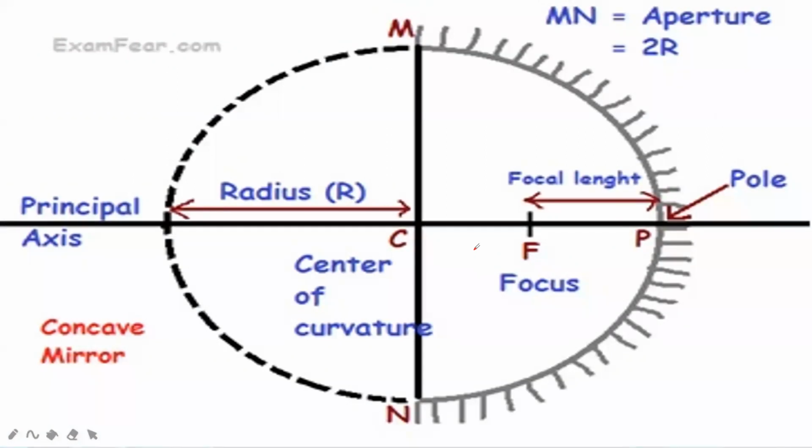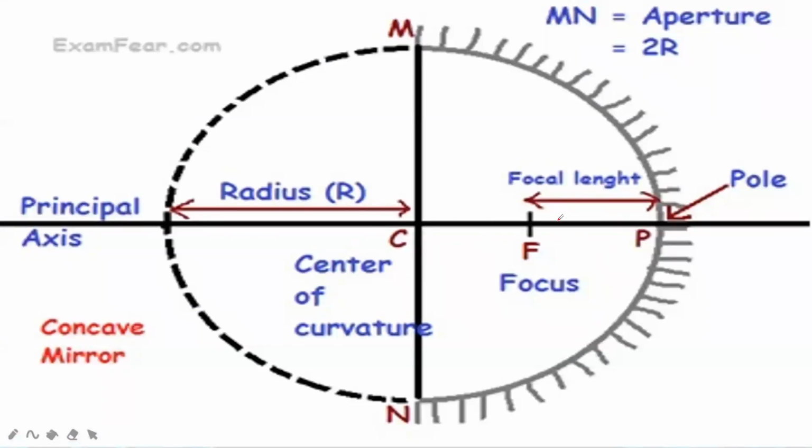For now, you just have to remember that all the rays after reflection will meet at a point to form an image, and that point is known as principal focus, which is denoted by capital F. Principal focus is the point where all the rays meet or appear to meet after reflection. It can be either a concave mirror or a convex mirror. In a concave mirror, all the rays of light will meet at the focus, and in a convex mirror, they will appear to meet.